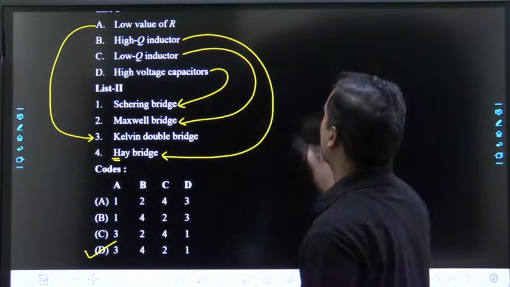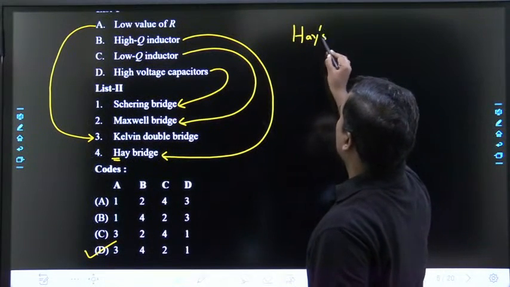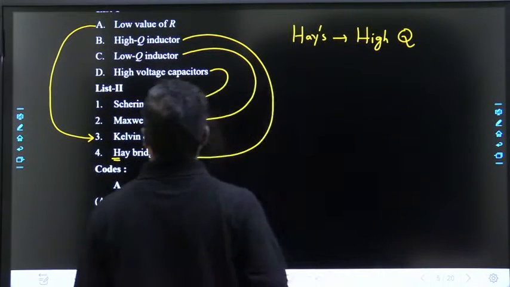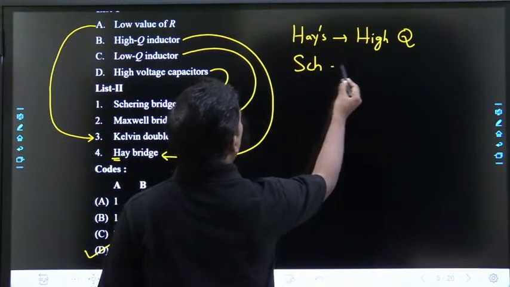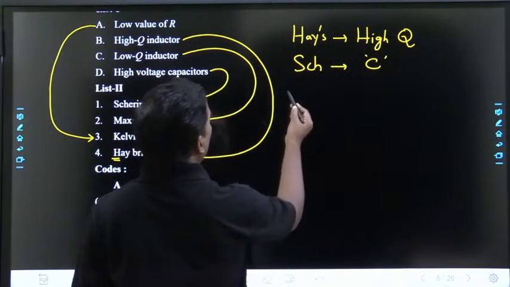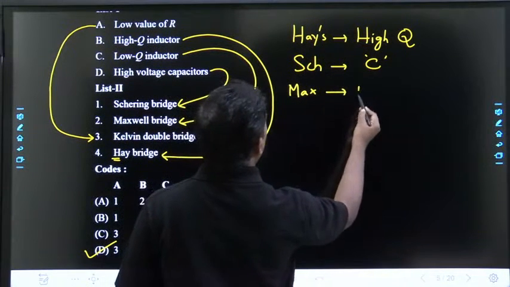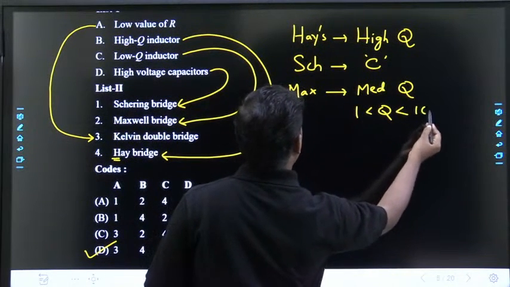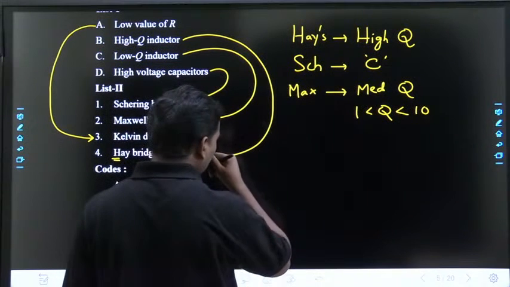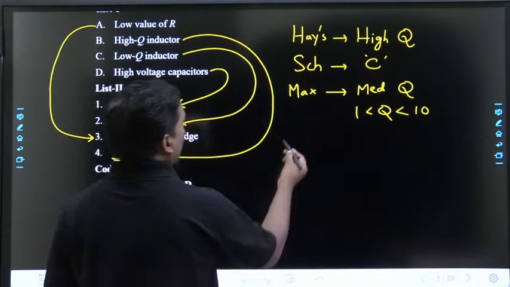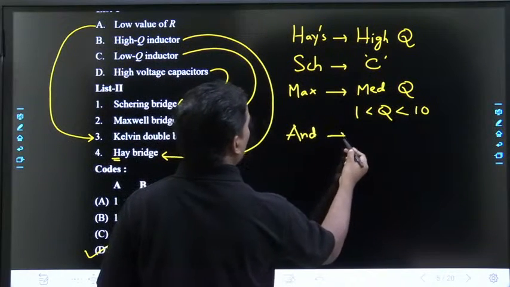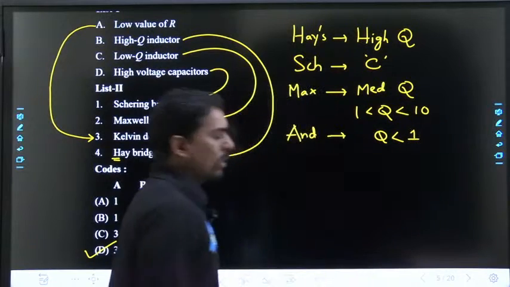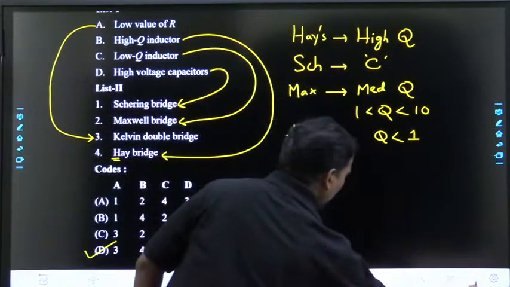Always remember like this. Hay for high Q factor. Schering for capacitors. Maxwell for medium Q factor. Medium Q factor means of course it is low only, 1 to 10. Anderson for Q less than 1. Clear? Chalo, let us go for the next question.